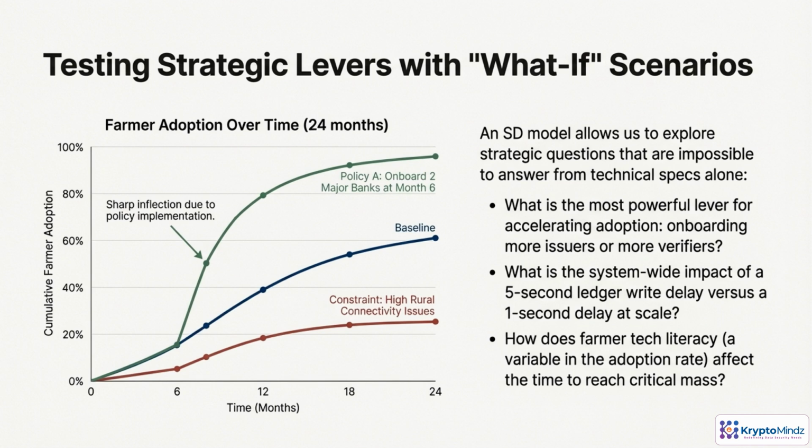Testing strategic levers with what-if scenarios. The SD model allows us to test what-if scenarios that technical specs can't answer. For instance, if we onboard 2 major banks at month 6, we see a sharp inflection point in farmer adoption. We can also simulate the system-wide impact of rural connectivity issues or low farmer tech literacy to identify where the system might fail to reach critical mass.